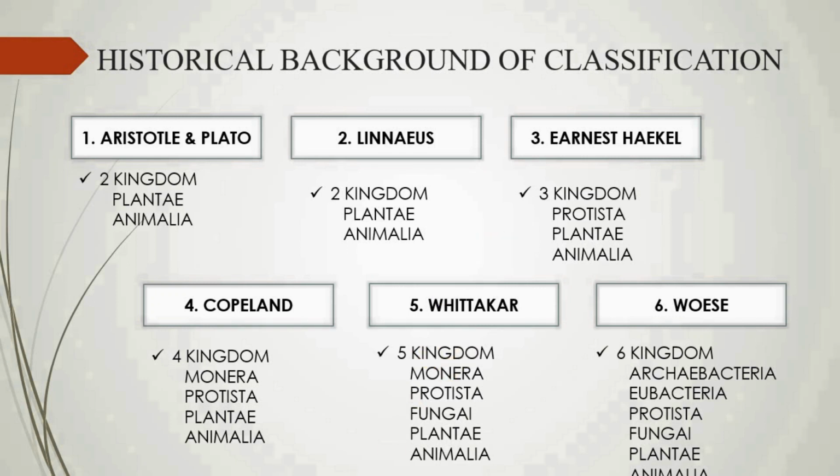In Whittaker's classification, Monera is subdivided into Archaebacteria and Eubacteria. Archaebacteria includes all the Archaebacteria, and Eubacteria includes all the Eubacteria. So nowadays we are using Whittaker's classification worldwide.